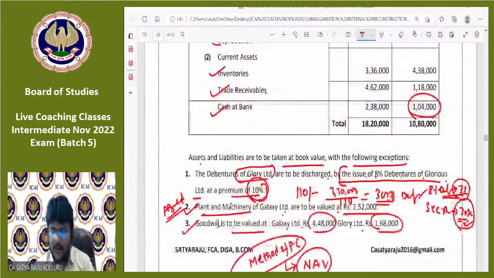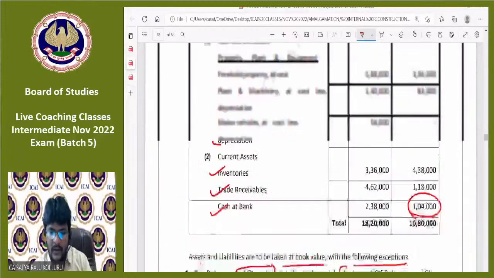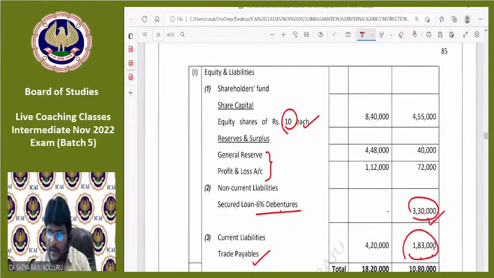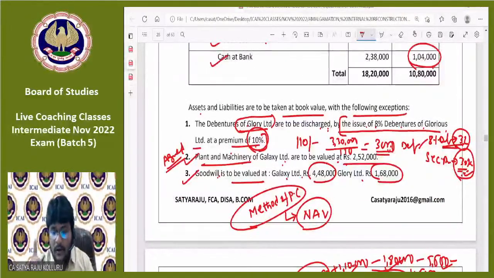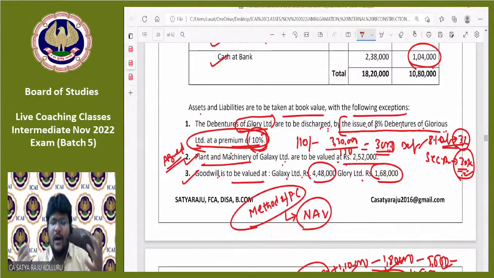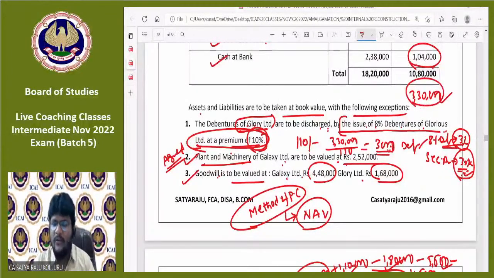My debentures, nothing will be there. The debentures of Glory Limited are to be discharged. Here the debentures of Glory Limited were 3,30,000. Discharged by whom? Don't mind the comma. By the issue of 8% debentures of Glorious Limited at a premium of 10%. We are discharging the debentures of Glory Limited. We need to pay 3,30,000 to them. Nothing was mentioned, so we need to pay the face value.